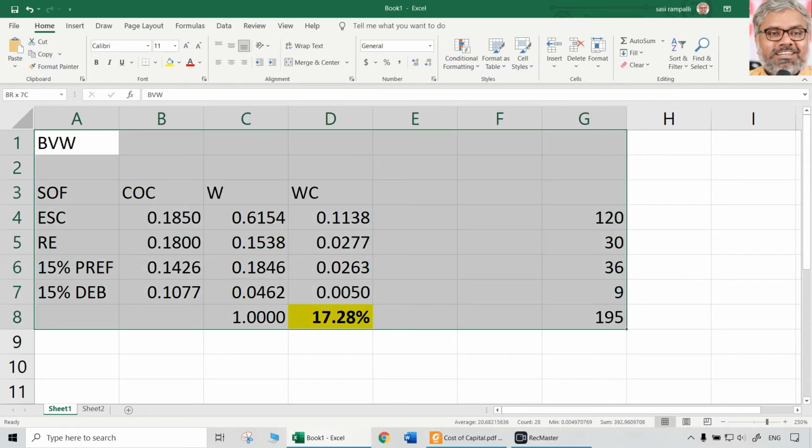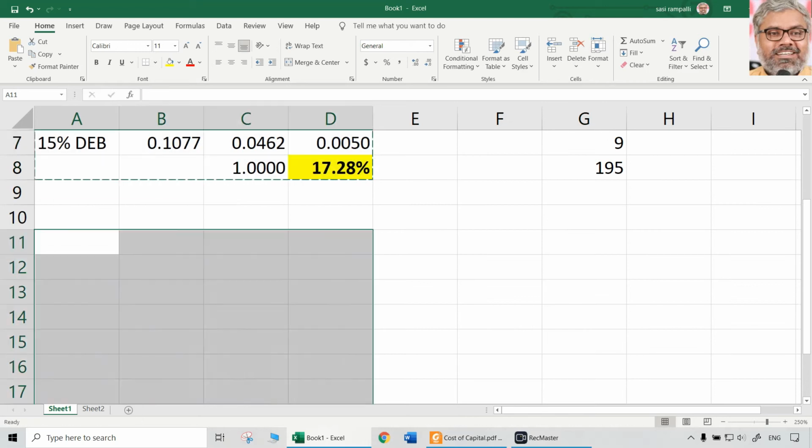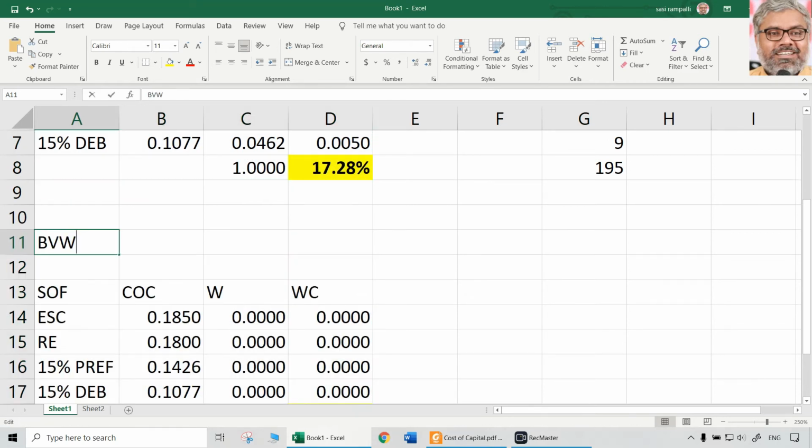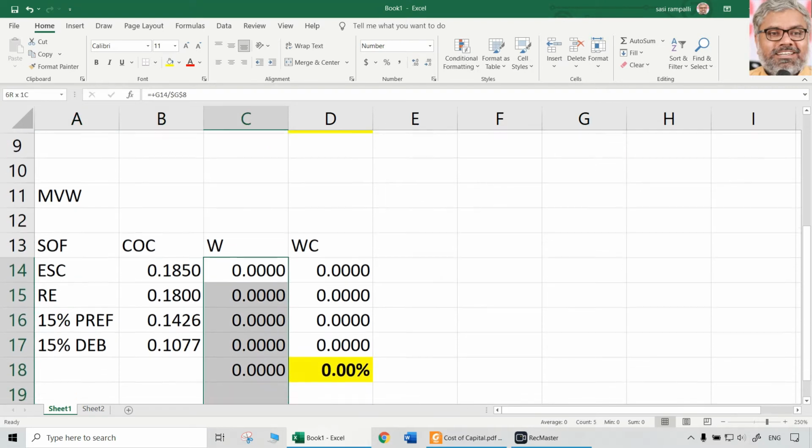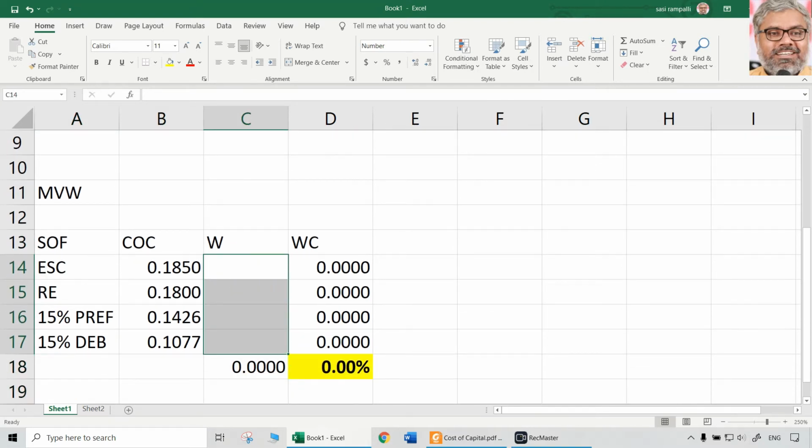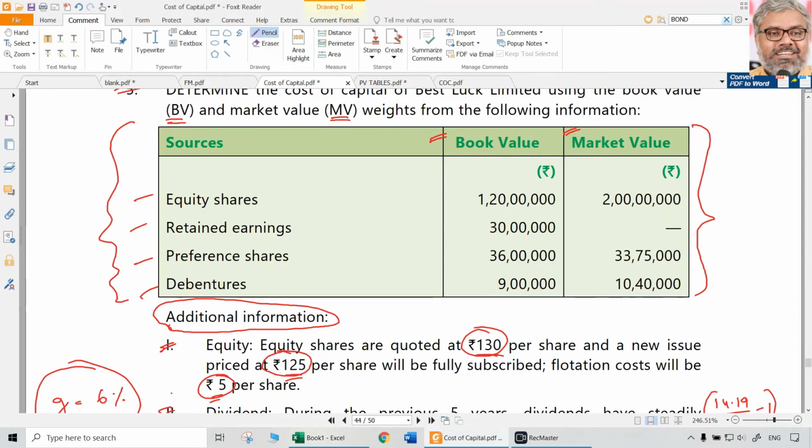Now let us take market value weights also. Market values are given in the question. All that we need to do is we need to again recalculate this. The main point is, in case of market value, the equity shares and retained earnings put together only will have market value. But unfortunately, the cost of equity and cost of retained earnings is not same.